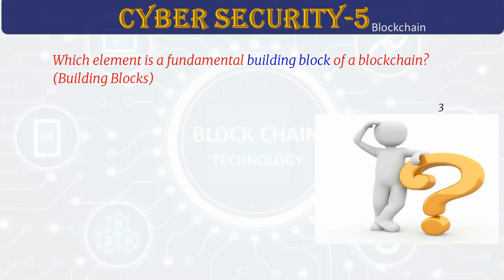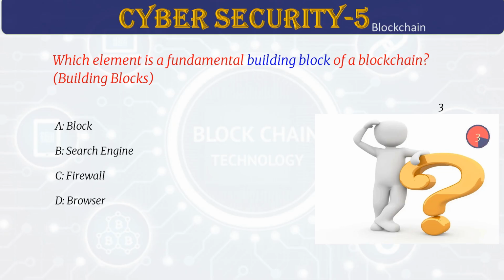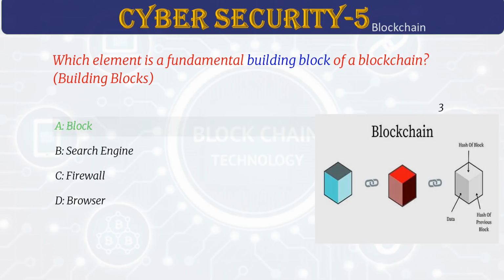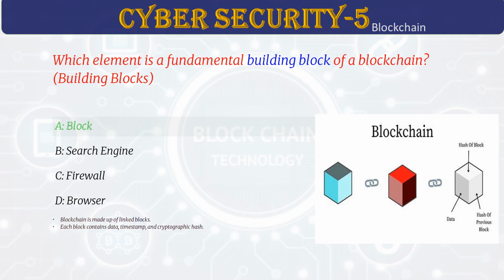Which element is a fundamental building block of a blockchain? Answer A. Block. Blockchain is made of blocks linked together. Each block has data, a timestamp, and a special code called a cryptographic hash. These blocks are connected in order, creating a secure and unchangeable record called an immutable ledger.